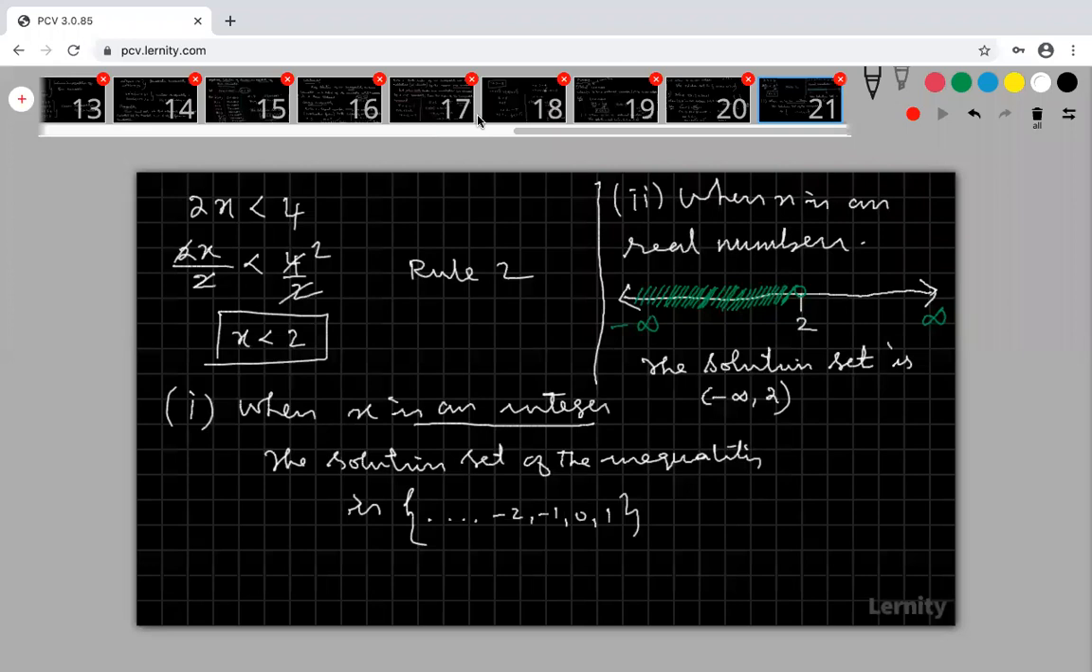The first one is only integers. Your 1.5 is not in your solution set. If you look at that, the first one is an integer, so we have to take only integers. But the second one is a real number, so we have to take it accordingly.